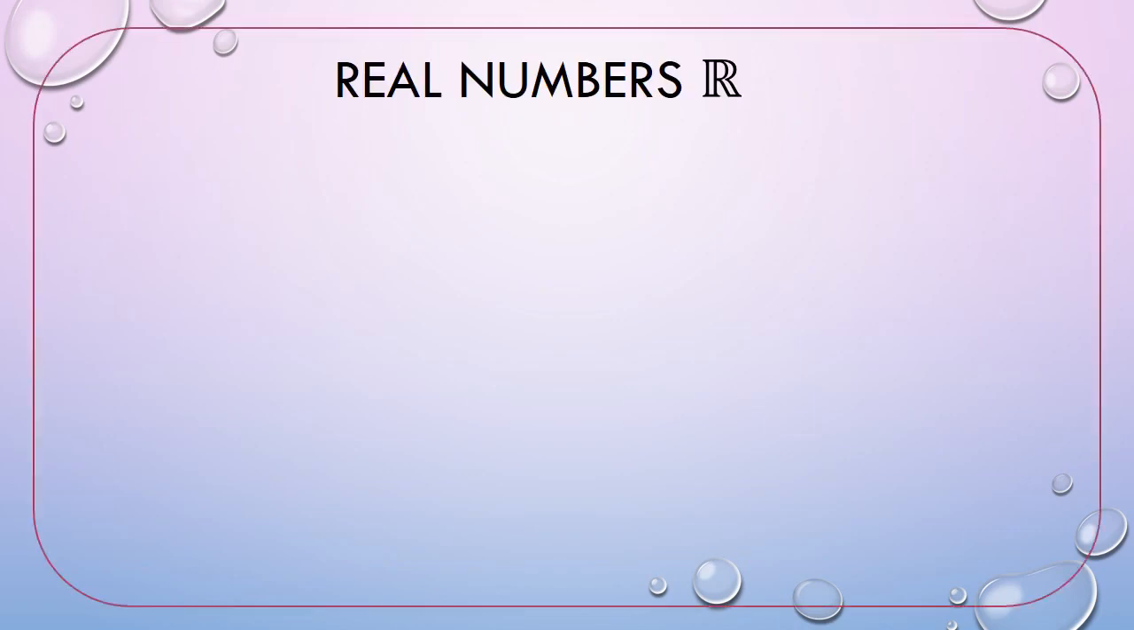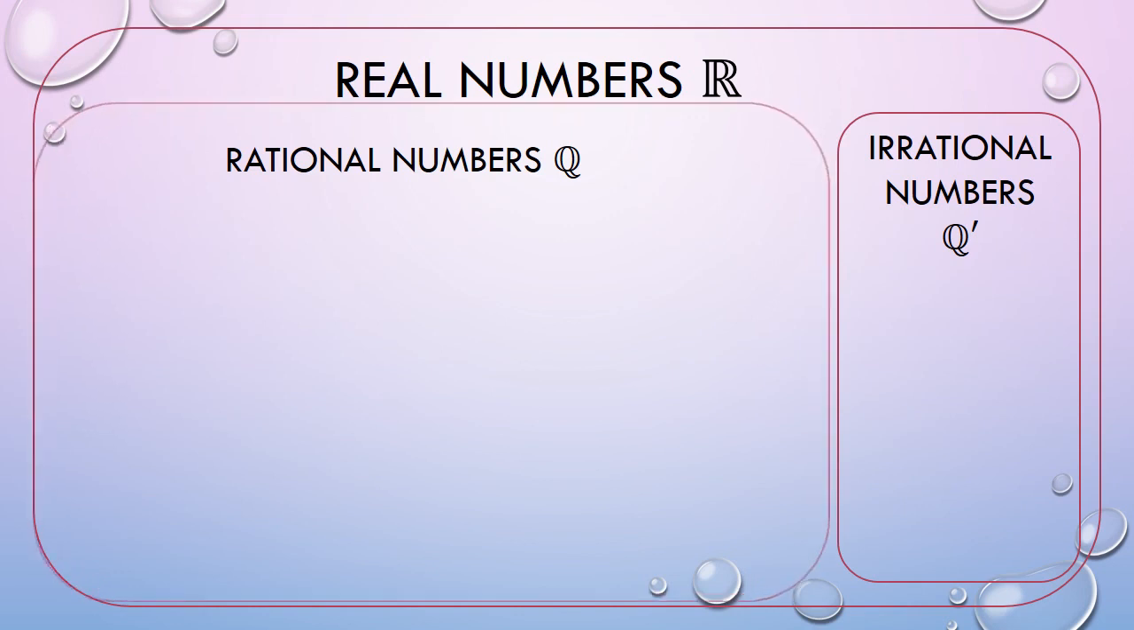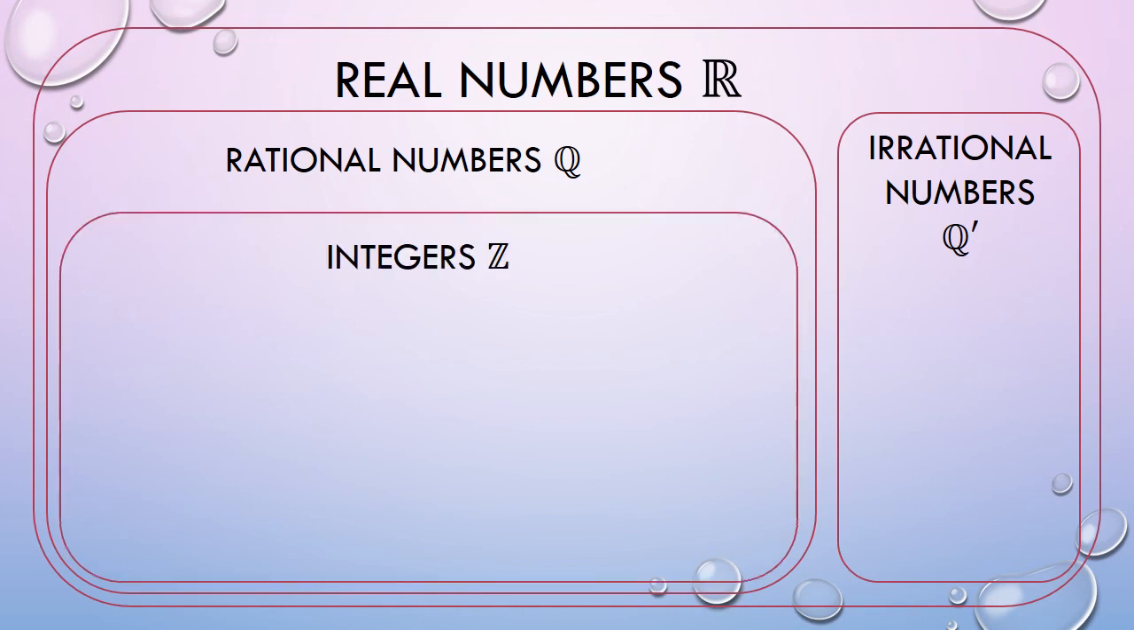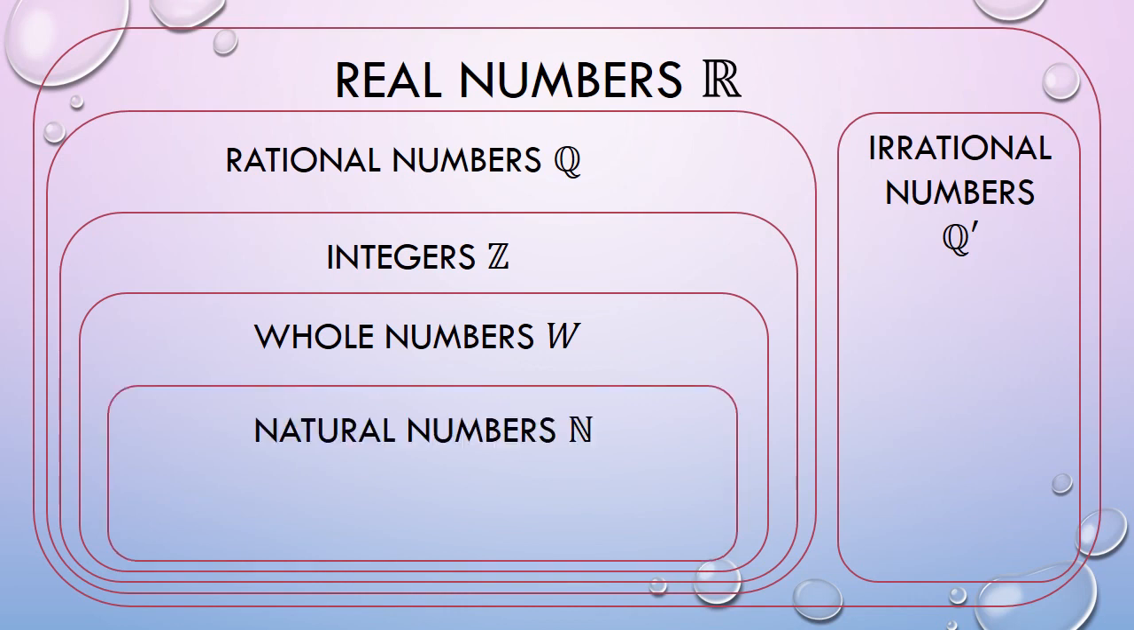In this part, we will try to represent real numbers using a Venn diagram. So considering the set of real numbers as our universal set, we can find these two sets of numbers within the set, the rational and the irrational numbers. Within the rational numbers, we have the set of integers, and inside the set of integers, we can find the set of whole numbers, which contains the set of natural numbers.